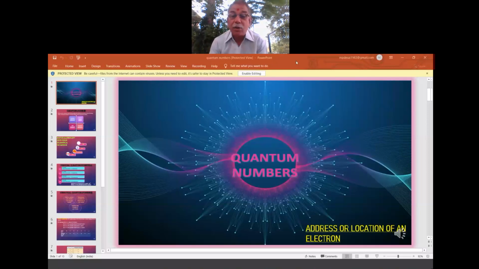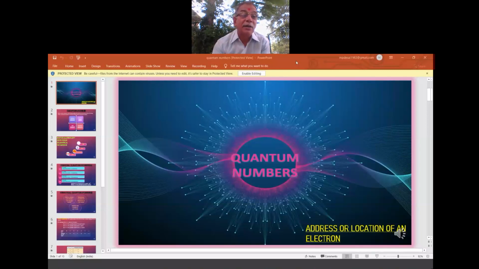Quantum numbers means it is a number given to a particular electron, so that using those numbers we can easily find out the electron to 99%. Just as the roll number is very important for a particular cadet, in the same way quantum number is very important for every electron. Every electron has these quantum numbers. Understood? Quantum numbers means it is the number from which we will come to know the address or location of an electron. Very fantastic. So we'll go to the next point.